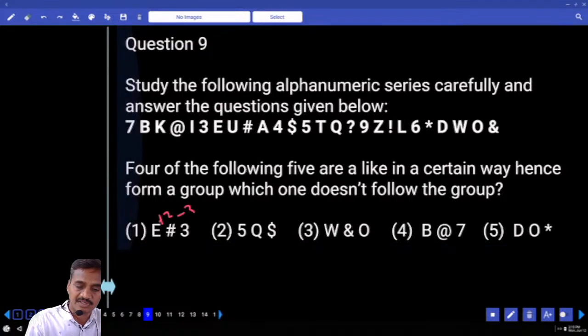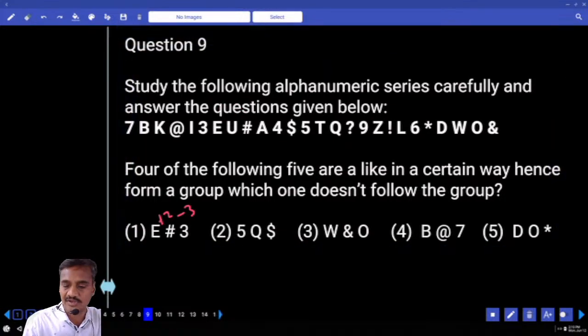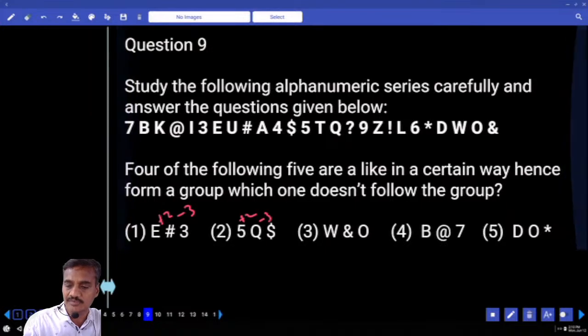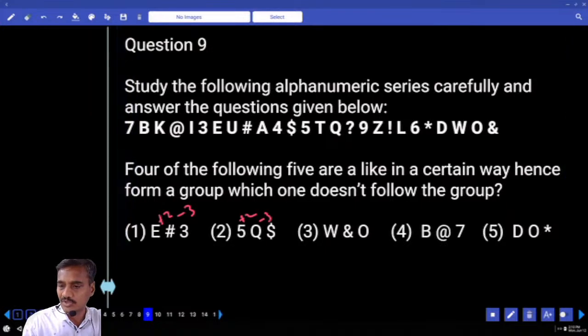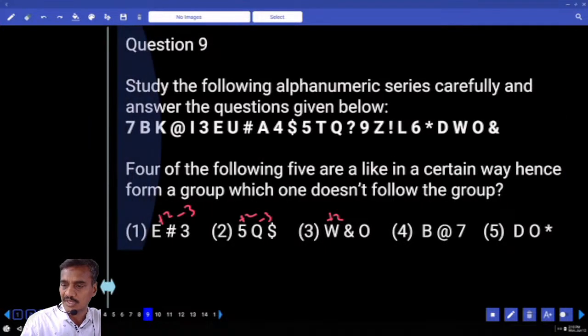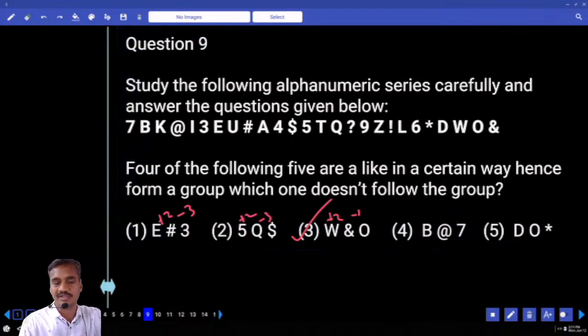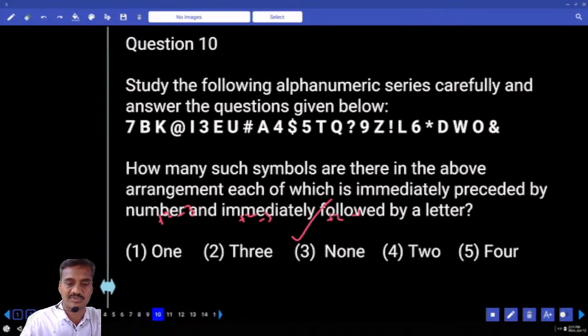Isn't it? And in the same way, then 5 and Q. Now in this 5 and Q, if you observe here, plus 2, and Q and dollar, it is minus 3 again. W, and it is plus 2. And O, it is minus 1. Hence, what is your answer? Except choice C, in the remaining it is plus 2, minus 3, plus 2, minus 3, and so on. Choice C is the odd one, question number 9.